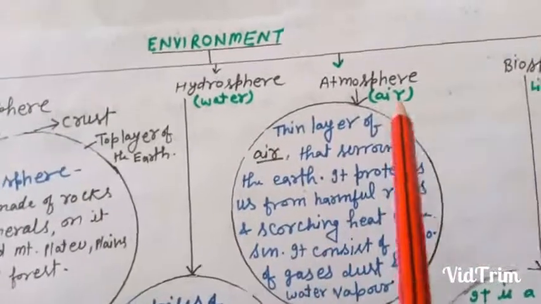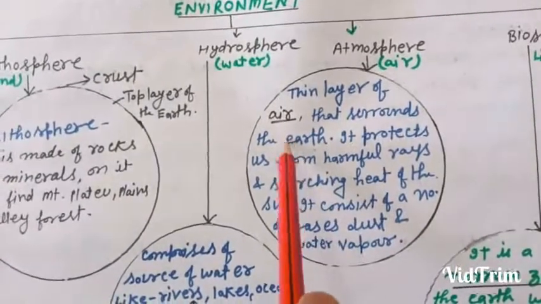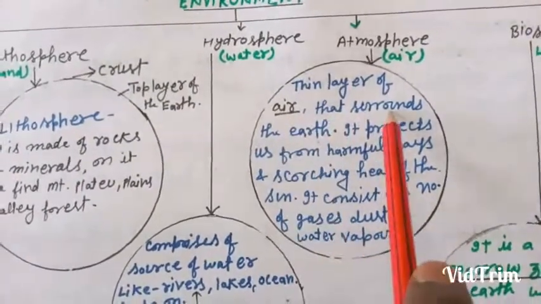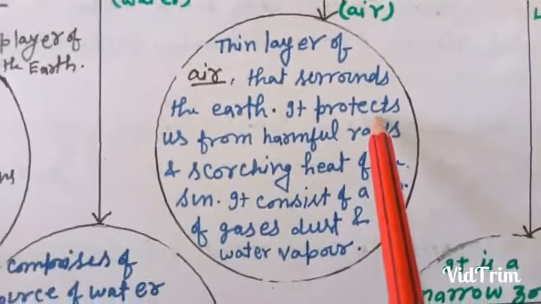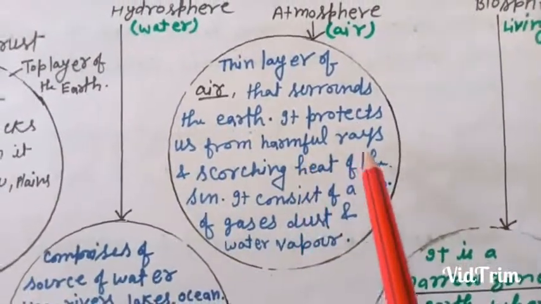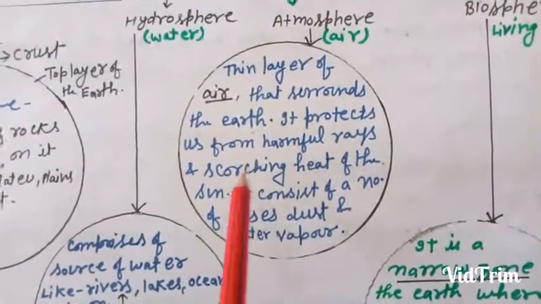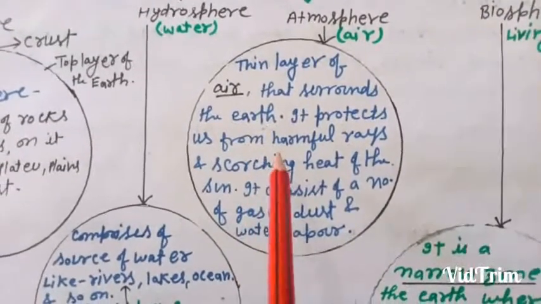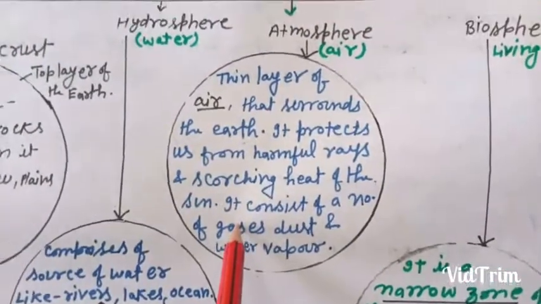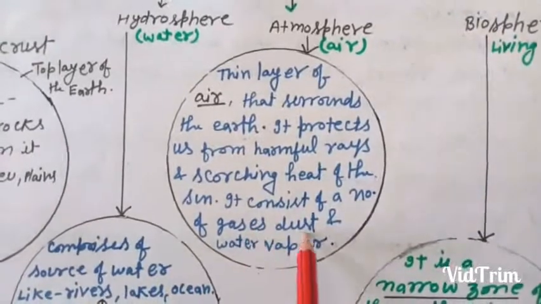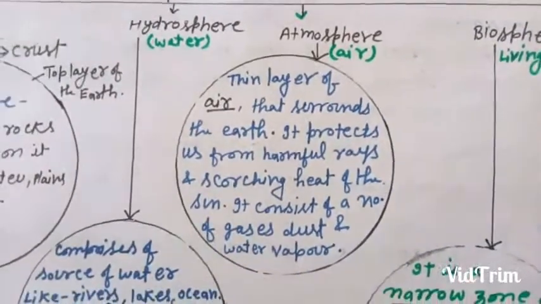Now let us understand atmosphere. Atmosphere is the layer of air that surrounds our earth. It protects us from harmful rays and scorching heat of the sun. It consists of a number of gases, dust particles and water vapor also.